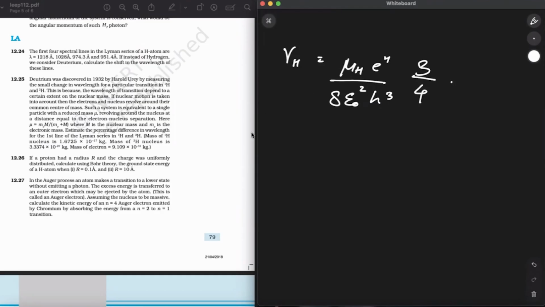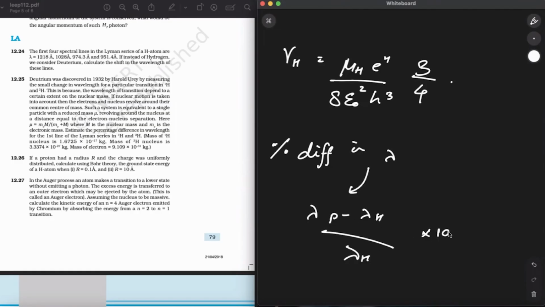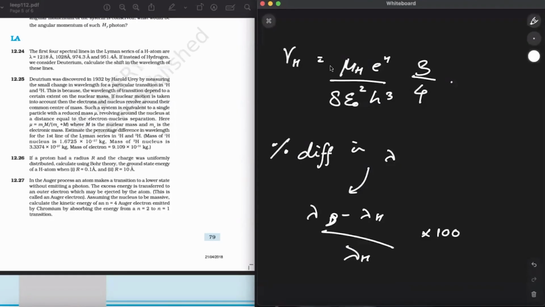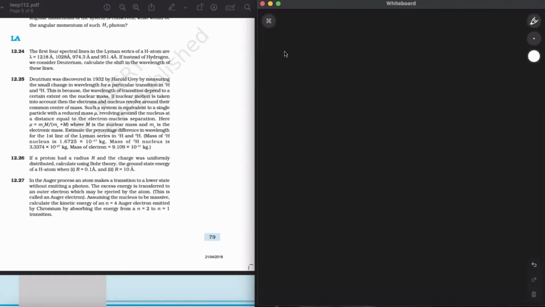Now if I want to calculate the percentage difference in wavelength, it can be calculated as lambda D minus lambda H, whole divided by lambda hydrogen, into 100. Now if I need to calculate for this, what am I going to do? I've already calculated delta E. Delta lambda can be written as lambda D over lambda hydrogen minus 1. Percentage is needed, so into 100.